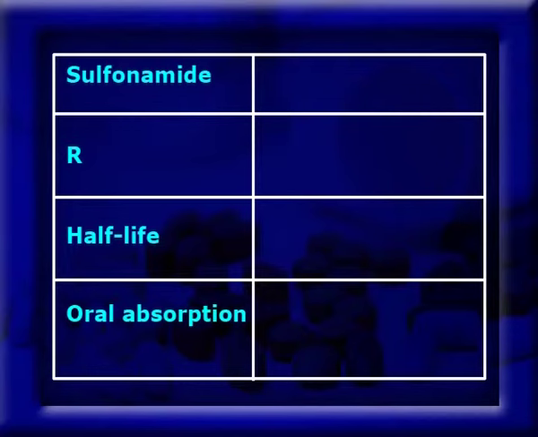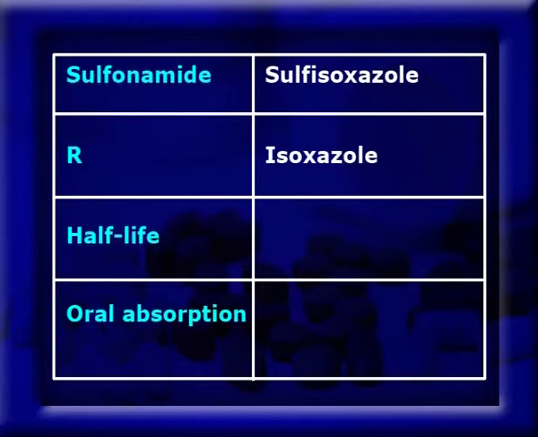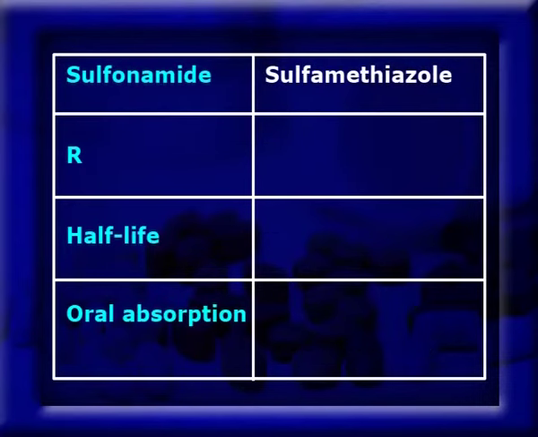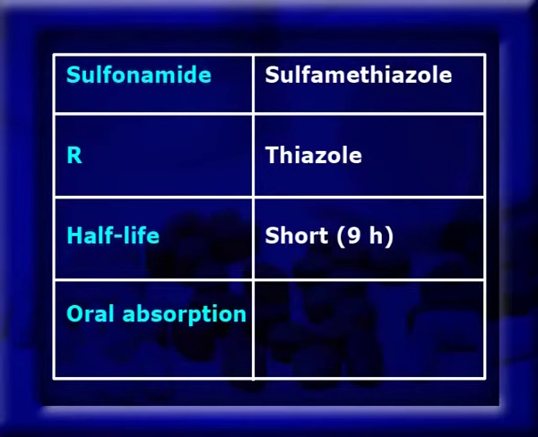The first example is sulfaceoxazole, where you would find isoxazole as the R substituent, having a half-life of 6 hours, and its peak level is achieved in 1 to 4 hours, that is, the oral absorption is very prompt. The second example is sulfamethiazole with a thiazole ring as the R substituent with 9 hours of half-life, which is a short one, and the oral absorption is very prompt.